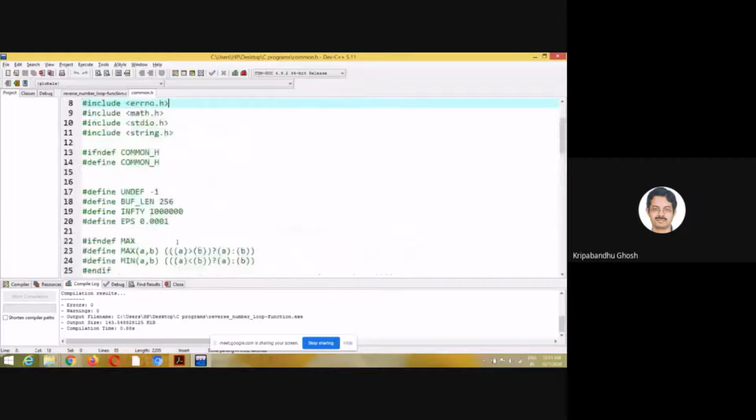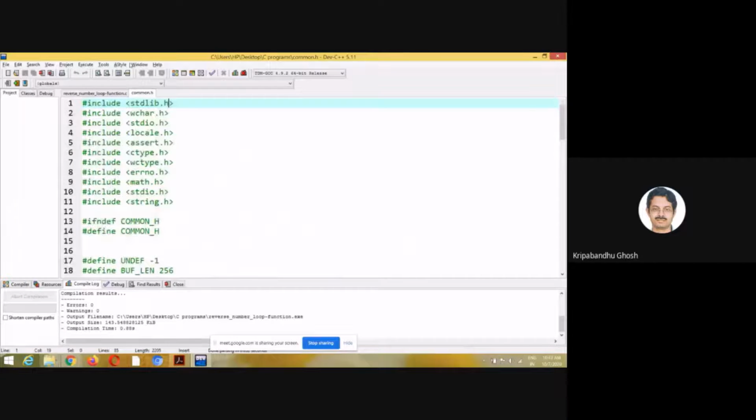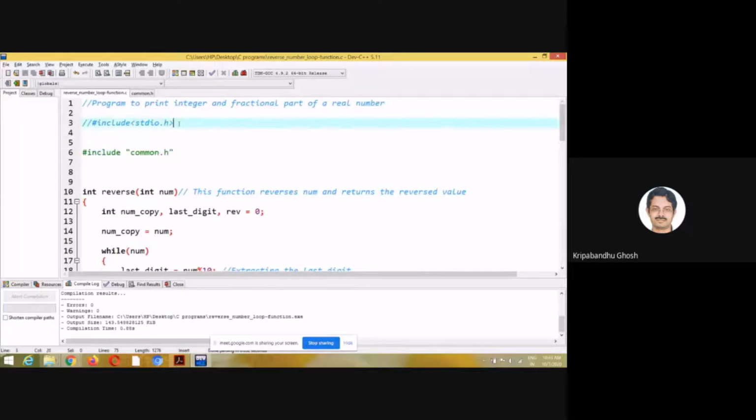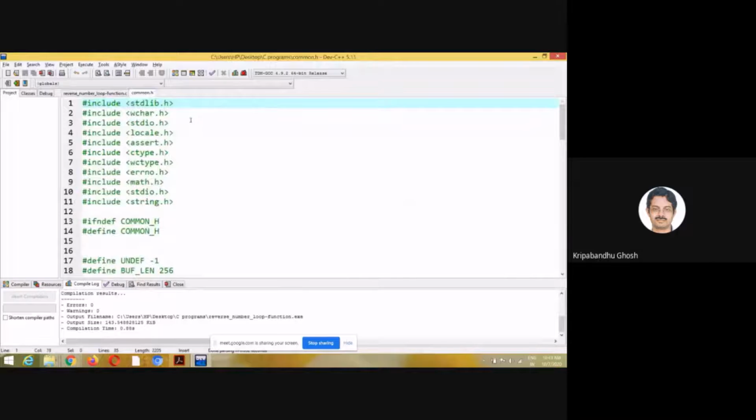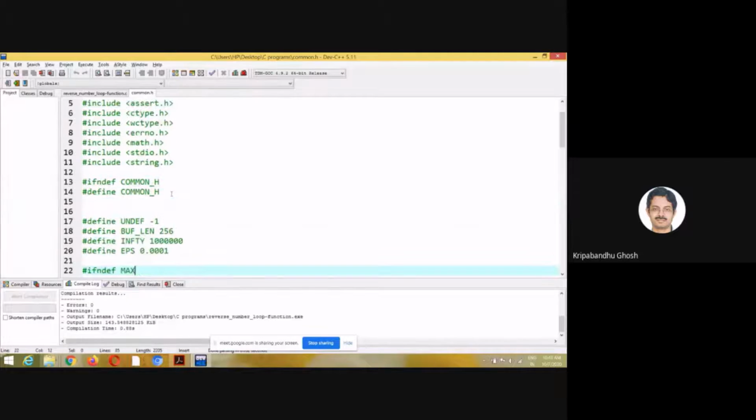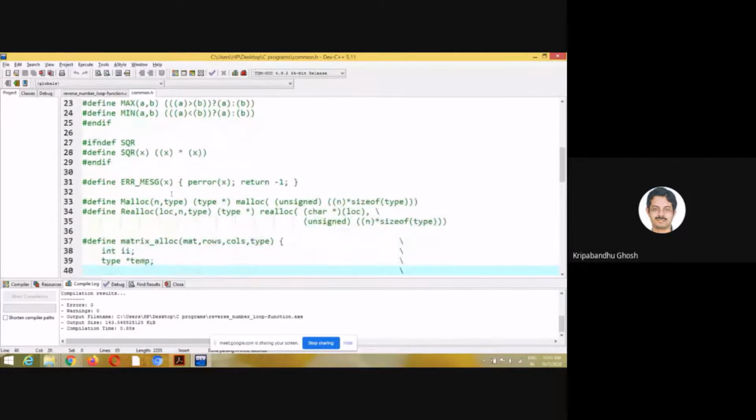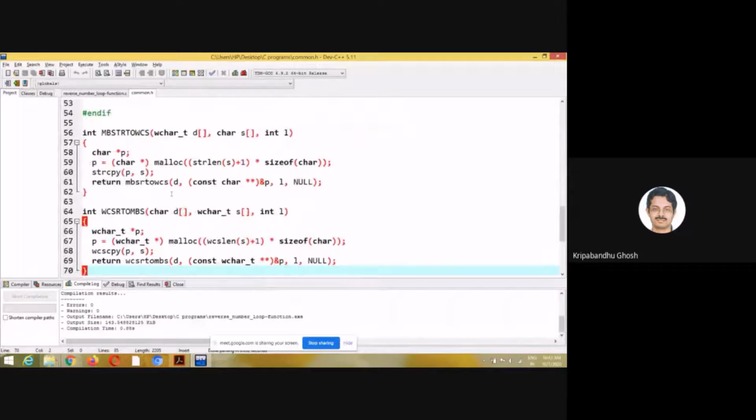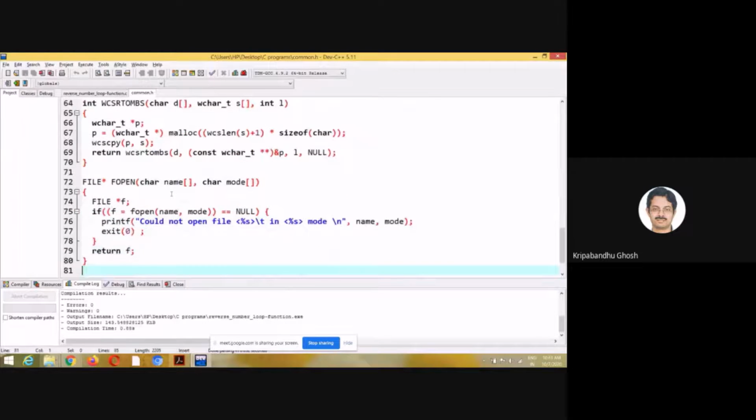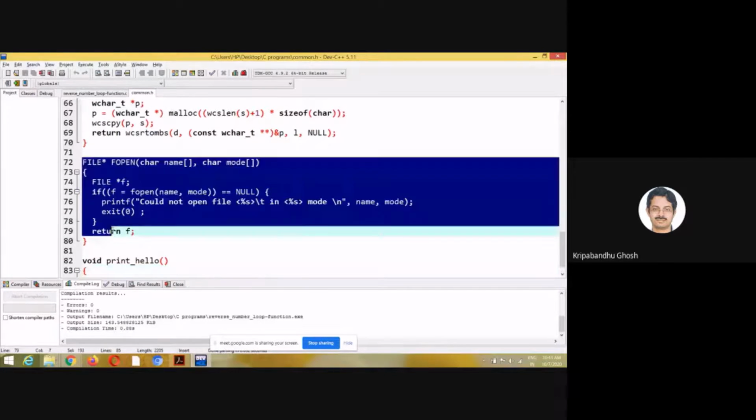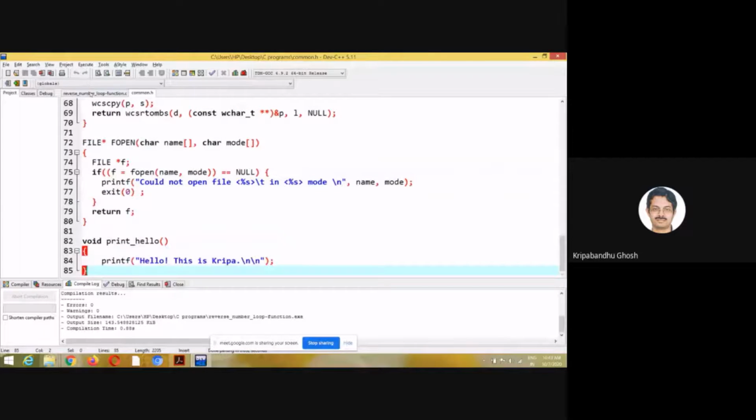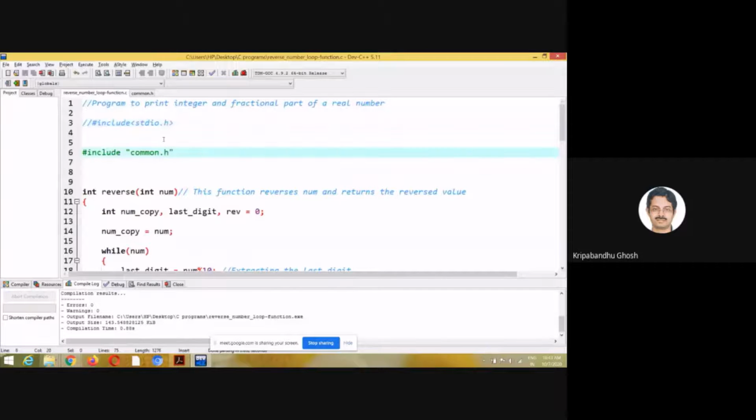That will be a part. If you only want to use common.h, you should put all the header files which you might need. stdio.h is already here. If you don't need anything else, you can remove everything. There are many more complicated functions, so it is not necessary for you to understand them at this point of time. Even I don't know the functionality of most of them. File open, I think I have written, and print_hello is something I have written. So this is basically borrowing some user-defined functions from somewhere else.